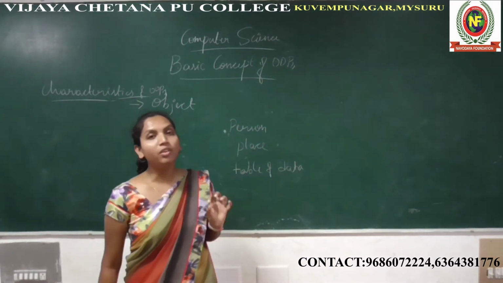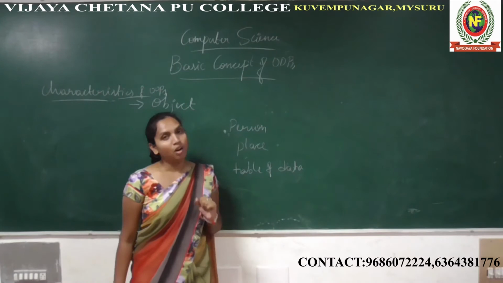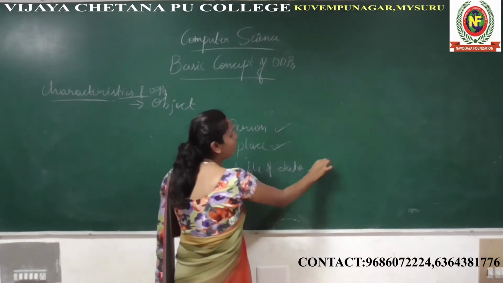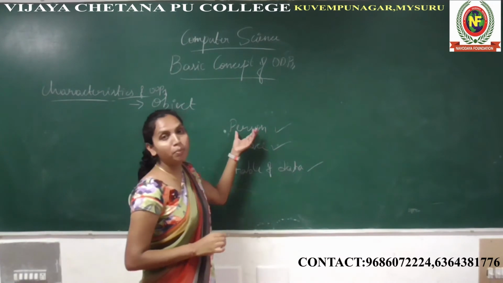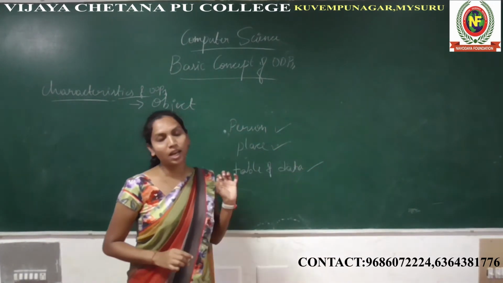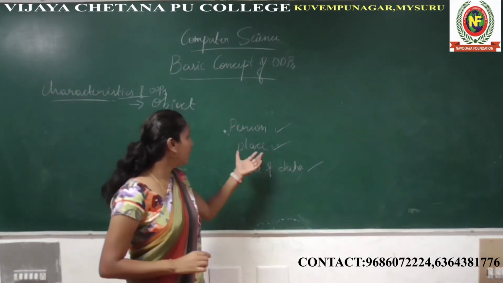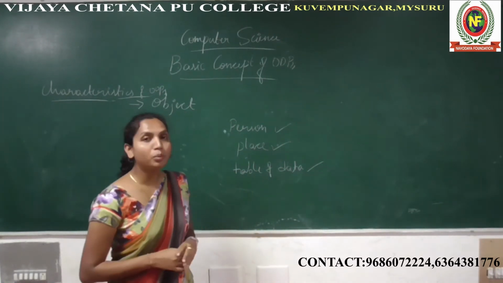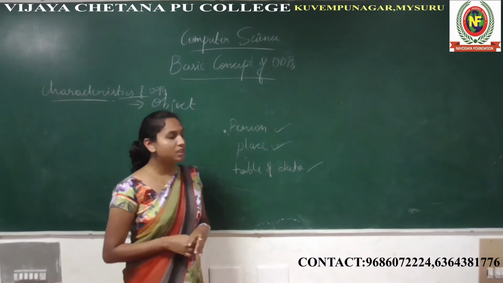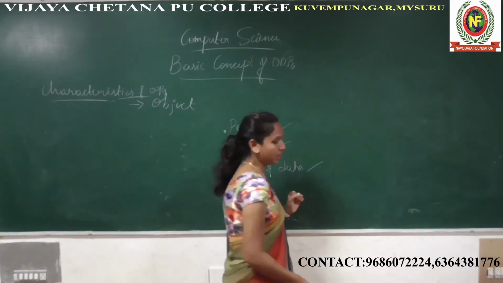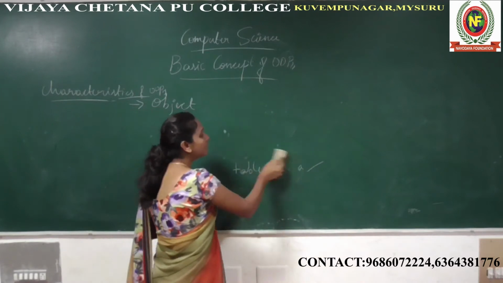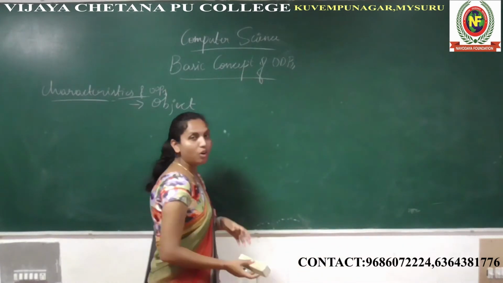You can give that data as an object. So these three can be objects. A person's name also becomes an object, any place name also becomes an object, any table of data also becomes an object. These are all characteristics of the object.